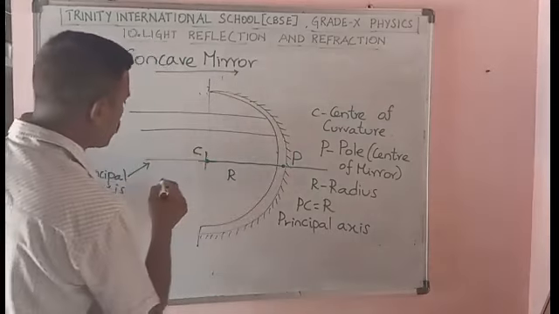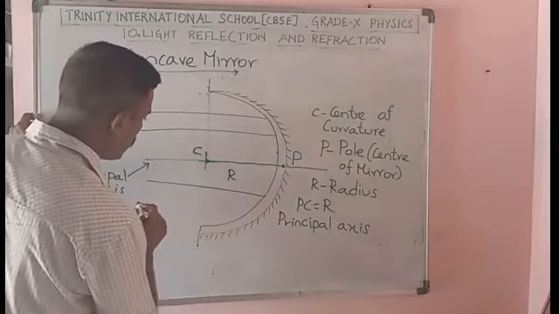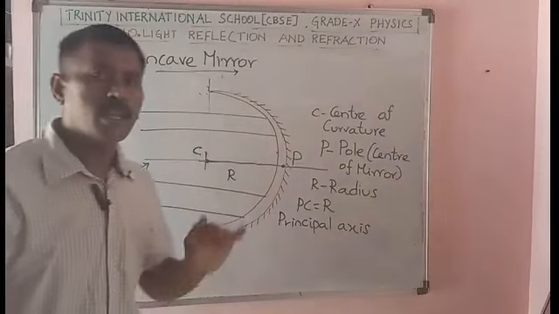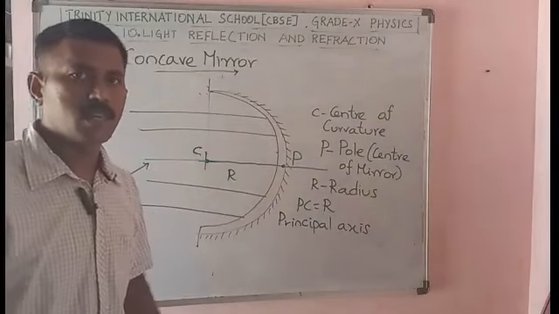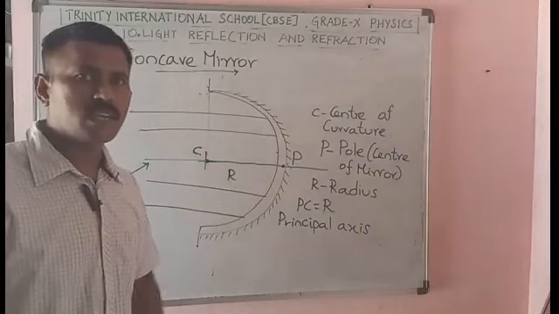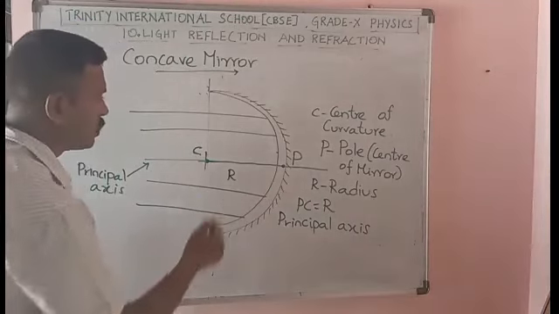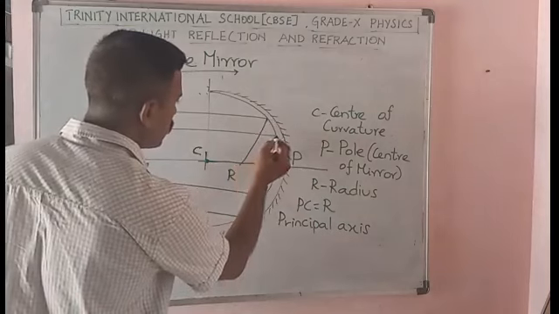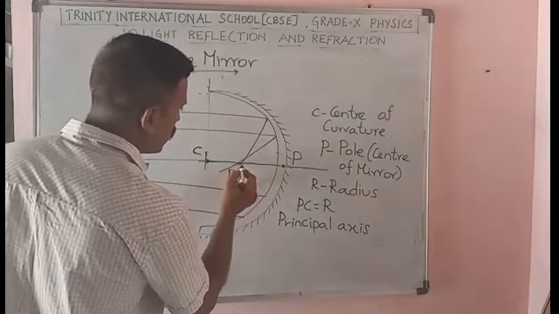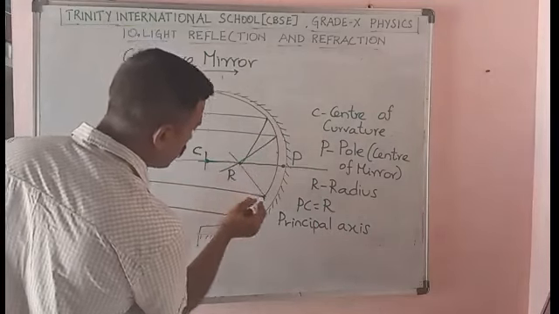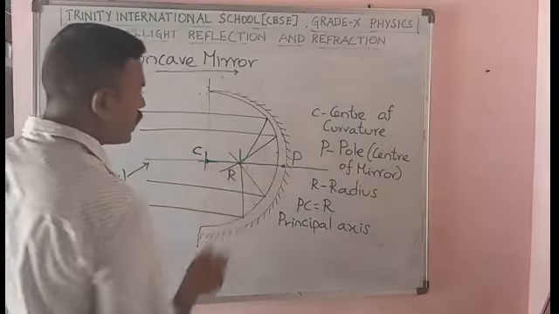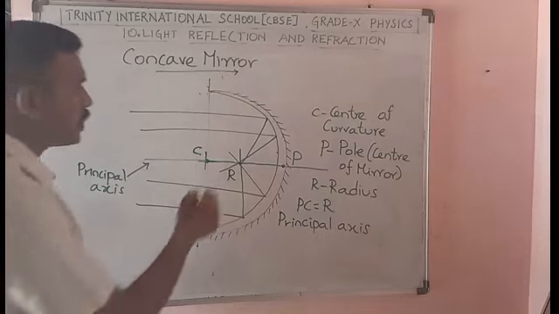I pass two rays, and another two rays. Okay, now the light rays have hit the mirror. What happens after reflection? So you will see the light rays after reflection.